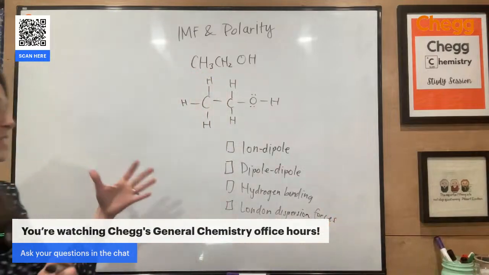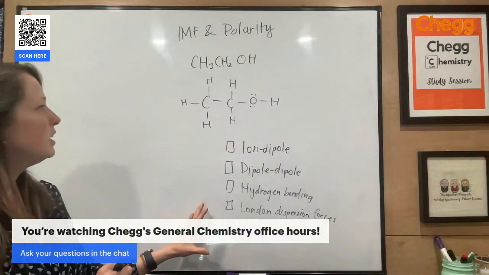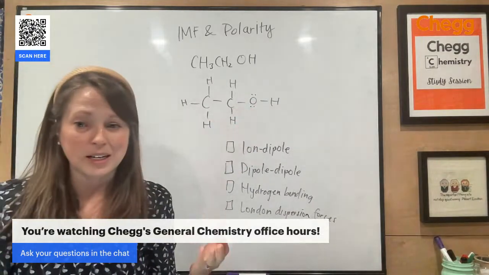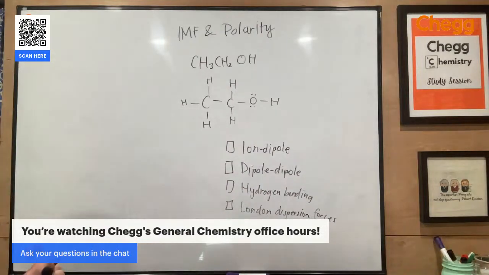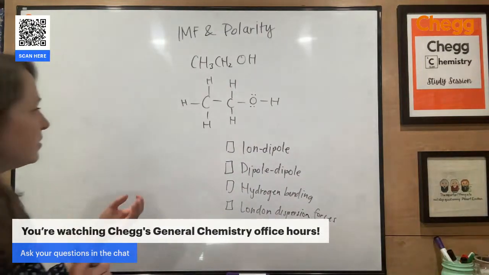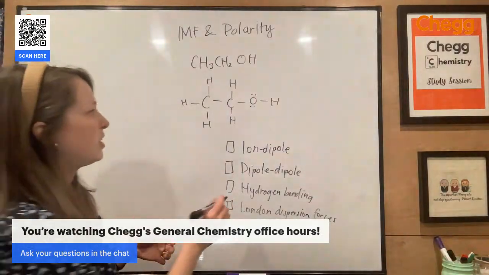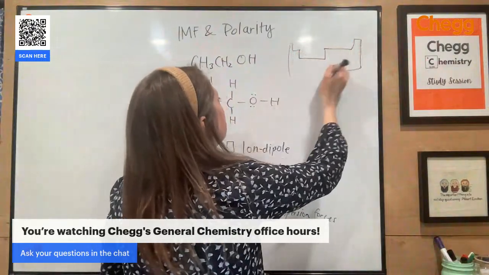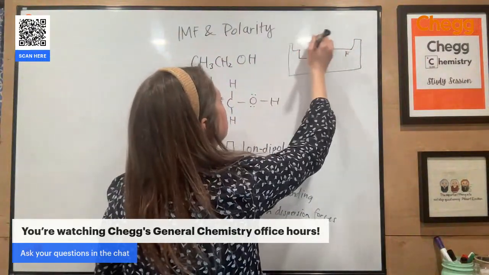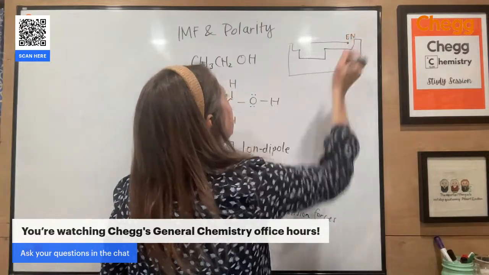All right, so the first thing I need to know to answer whether this experiences any of these intermolecular forces is whether or not it is a polar molecule. With polarity, we have to look for differences in electronegativity. You can think about the trend on the periodic table. Fluorine is your most electronegative atom, so this is my increasing electronegativity.